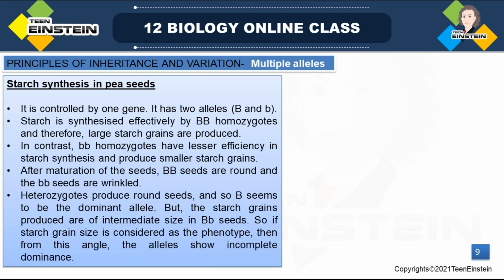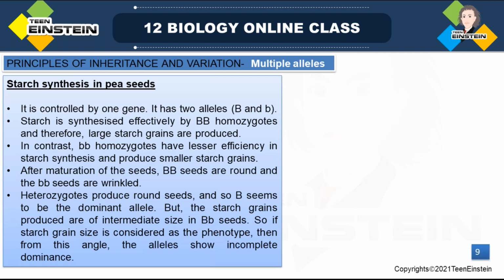Multiple alleles means there will be 3 different types of alleles, right? IA, IB, and small i, which show different types of sugars on the surface of RBC. Based on that, you get 3 different types of alleles. That is an example for multiple alleles, and with the same thing we can explain codominance. When IA and IB come together, we can see the AB blood group. That is an example for codominance. Both will show the expression.